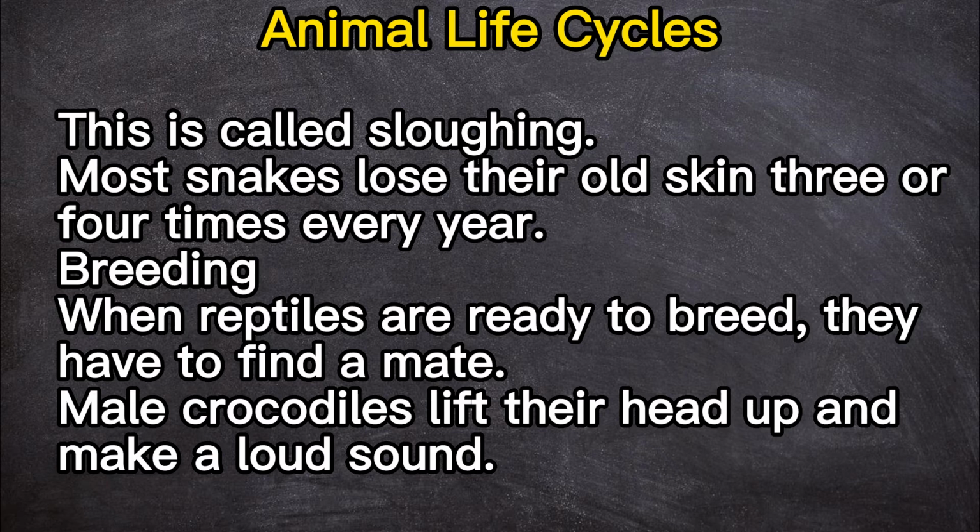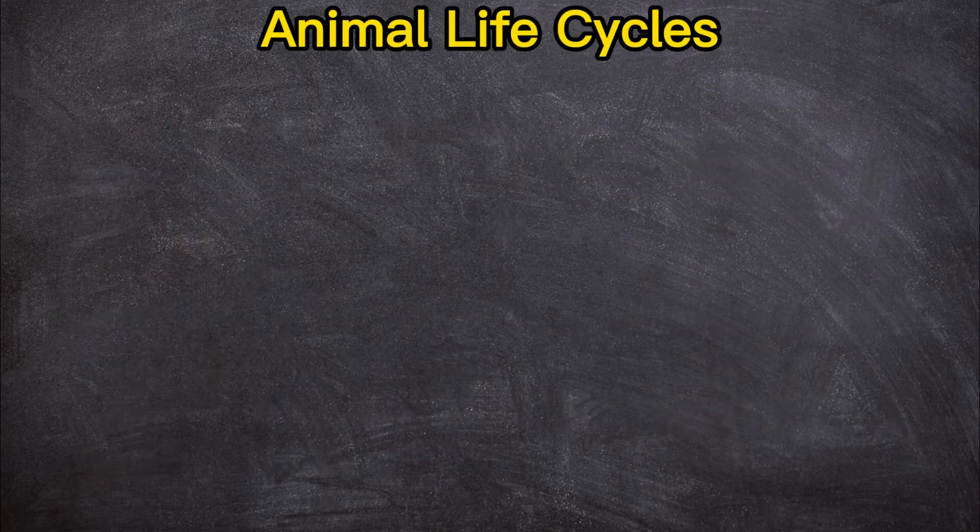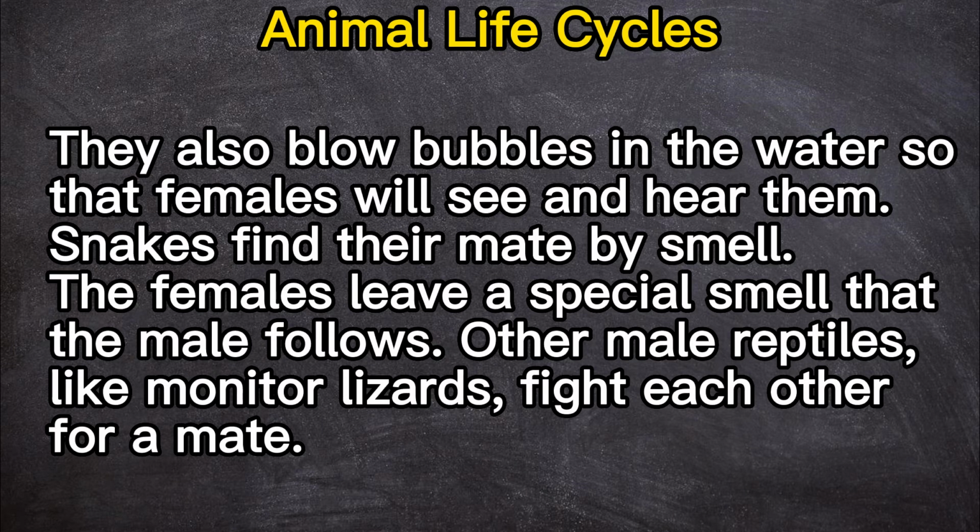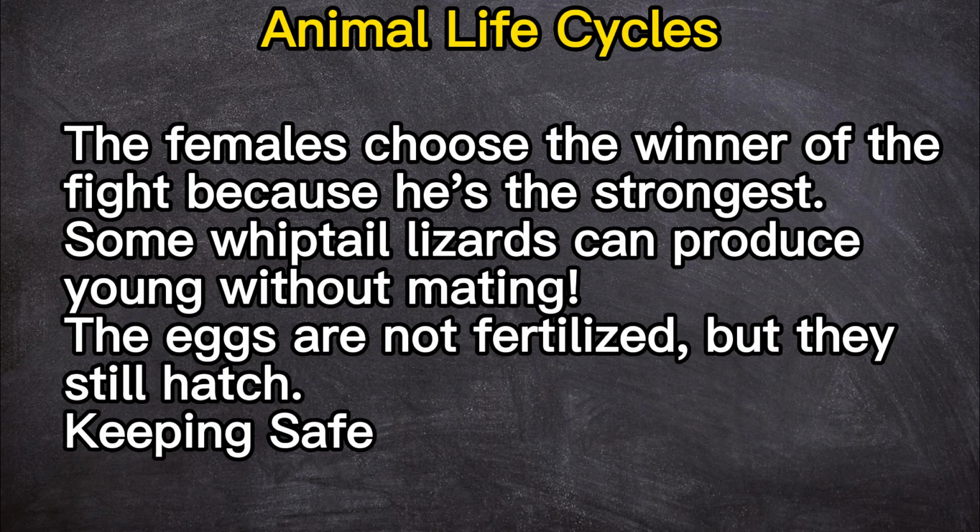Breeding. When reptiles are ready to breed, they have to find a mate. Male crocodiles lift their head up and make a loud sound. They also blow bubbles in the water so that females will see and hear them. Snakes find their mate by smell. The females leave a special smell that the male follows. Other male reptiles, like monitor lizards, fight each other for a mate. The females choose the winner of the fight because he's the strongest.